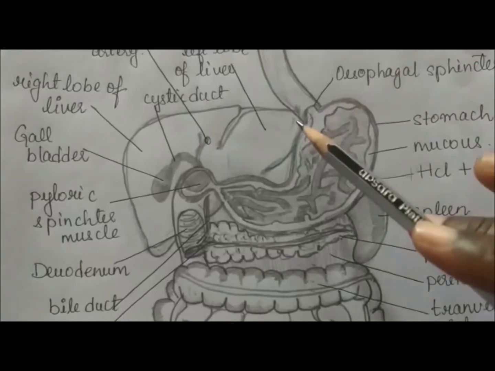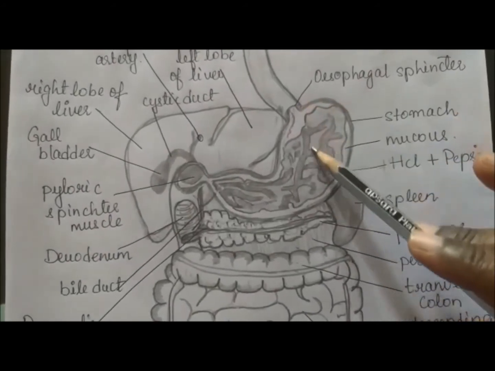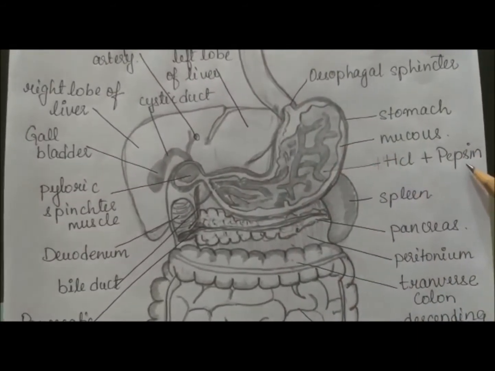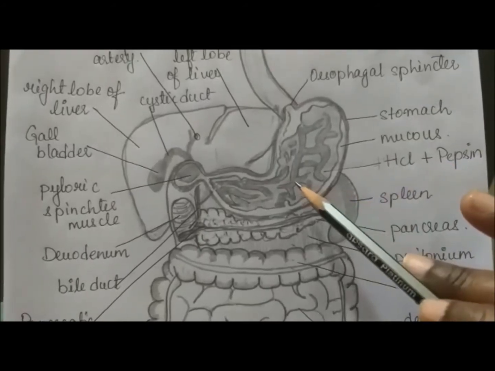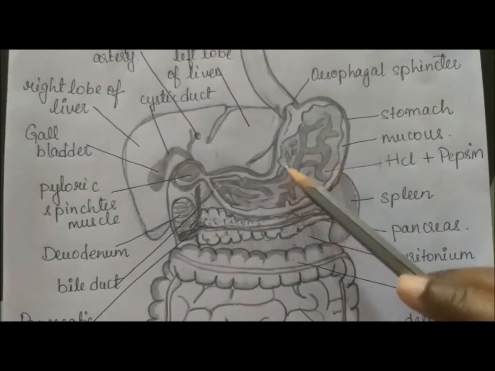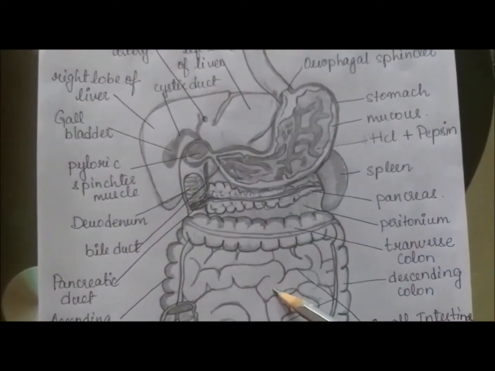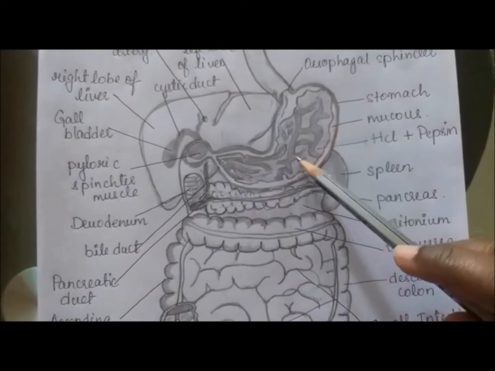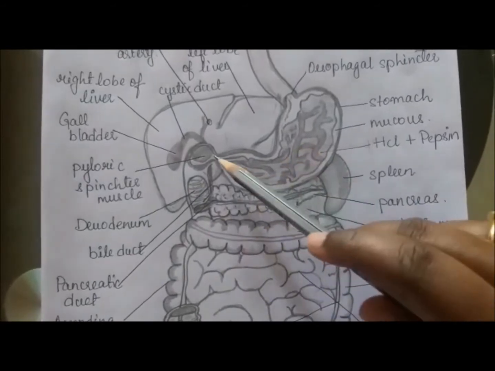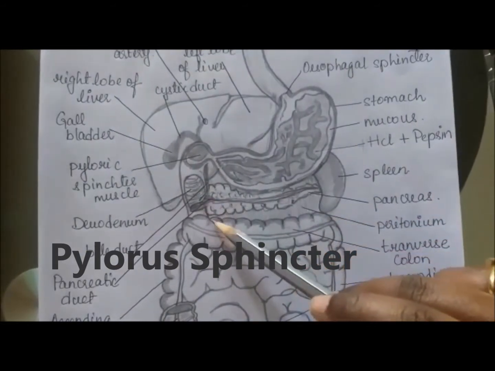Once the food enters the stomach, the partially digested food is further digested by gastric juices such as hydrochloric acid and pepsin secreted by the stomach. It breaks down the protein into amino acids which can be easily absorbed by the intestine. Once the mixture of digested food is capable of being absorbed by the intestine, the pylorus sphincter allows it to enter the duodenum.